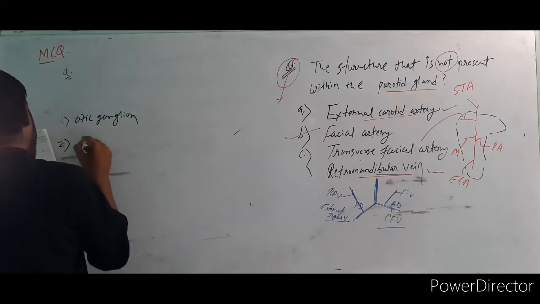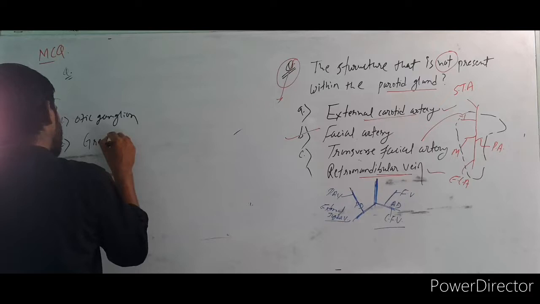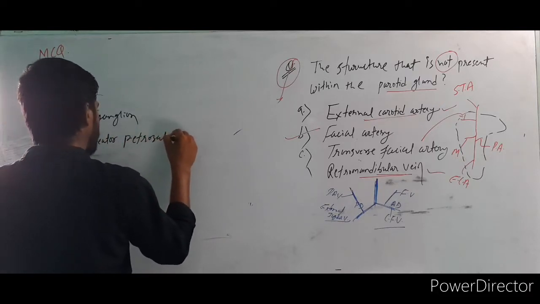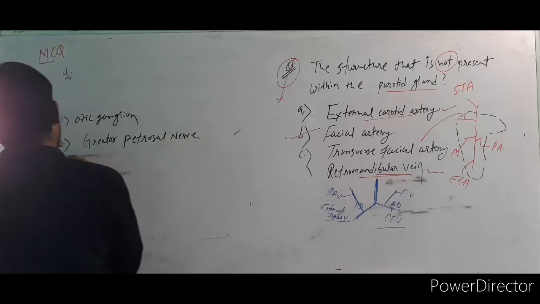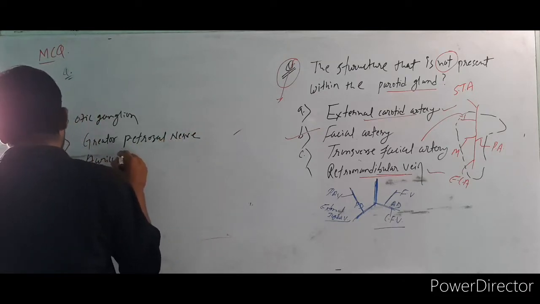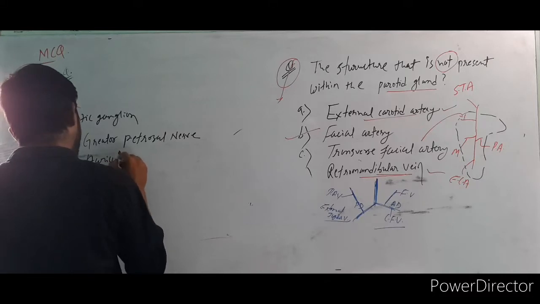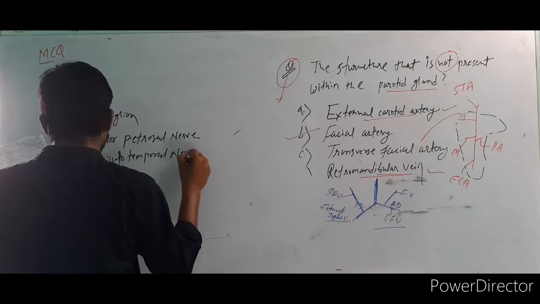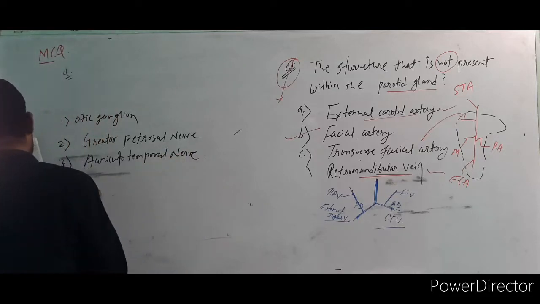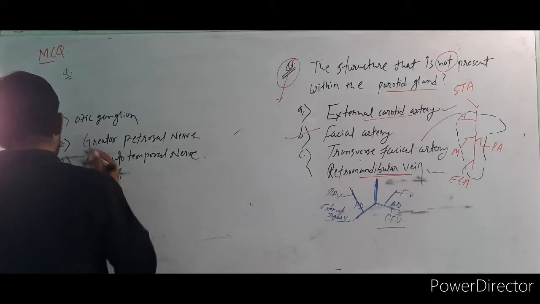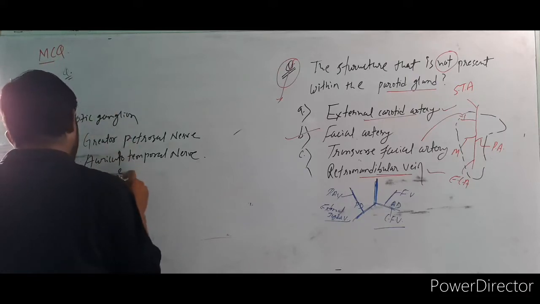Second option is the greater petrosal nerve. Third option, auriculotemporal nerve. And fourth is the tympanic plexus.